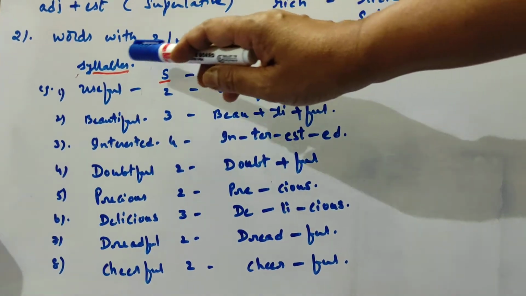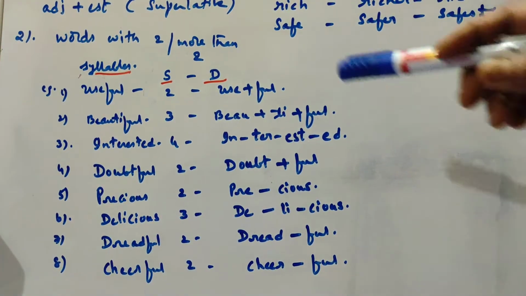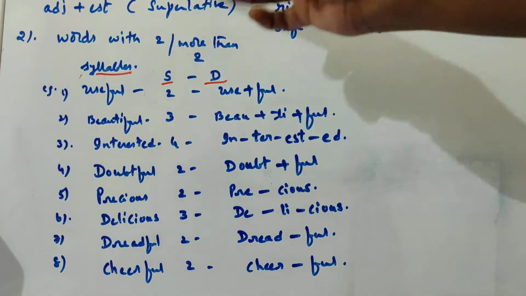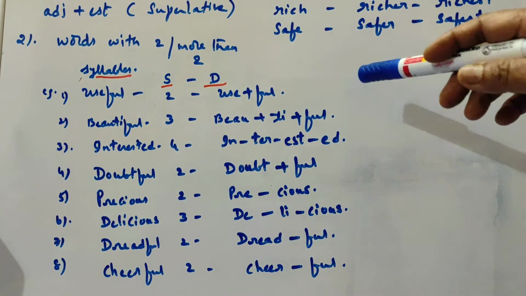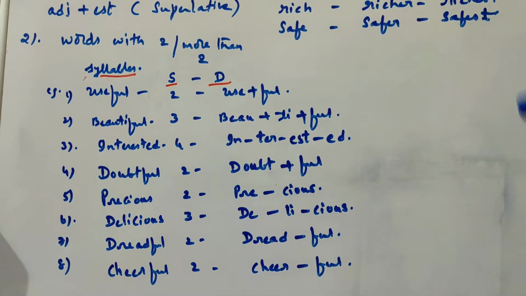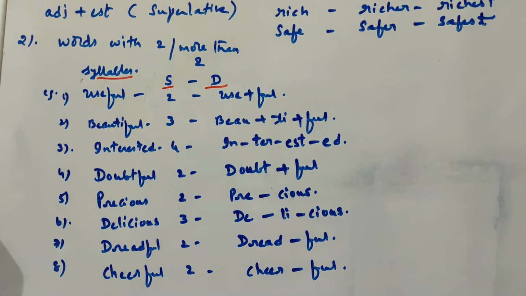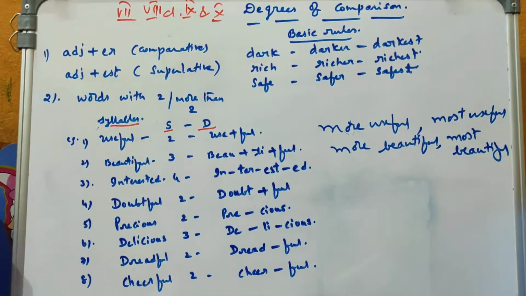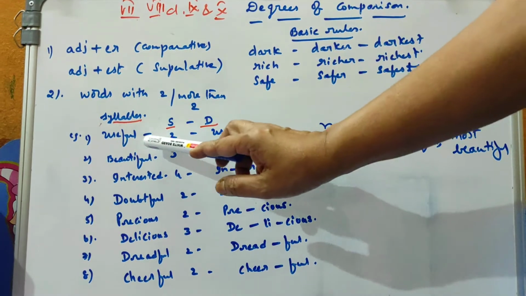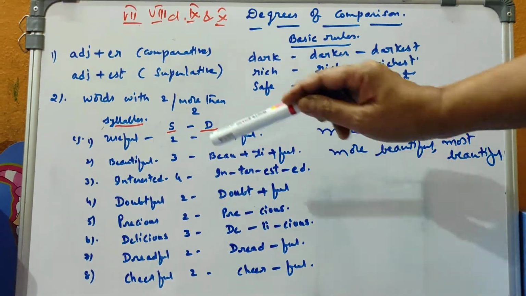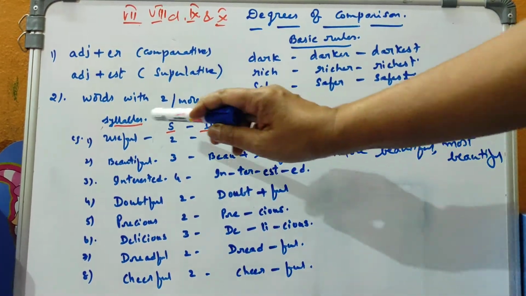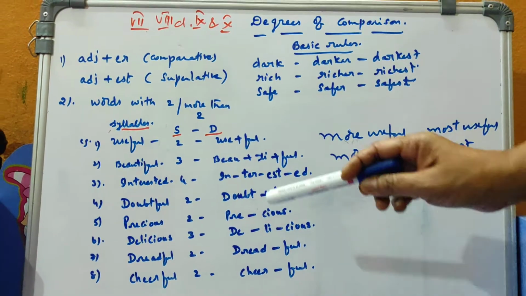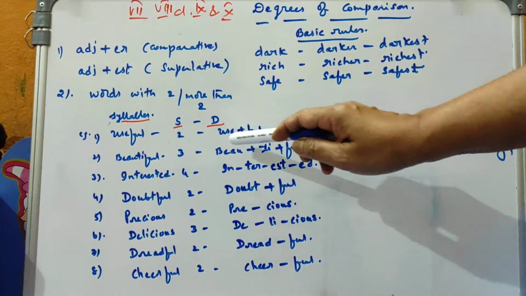Okay, so when we have 2 or more than 2 syllables, then we have to go for more and most. Let us learn that now. Now the word useful, let us take. Here, how many syllables are there? 2 syllables are there. So how can we say 2 syllables are there? I divide the word with the pronunciation. Use plus full. Okay, useful.